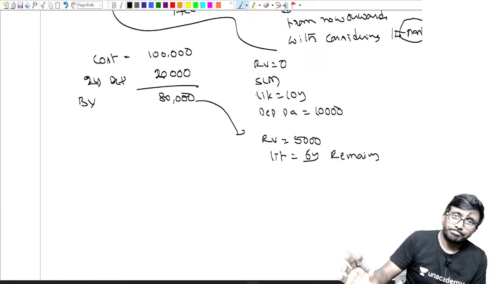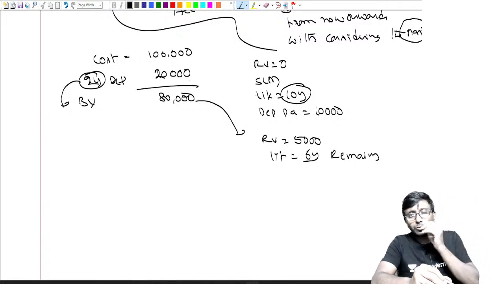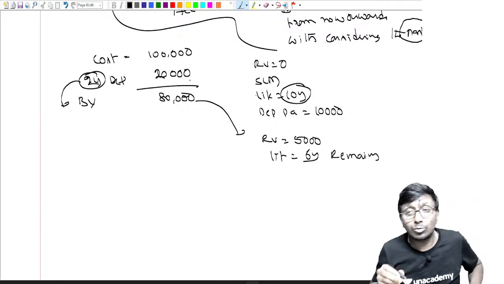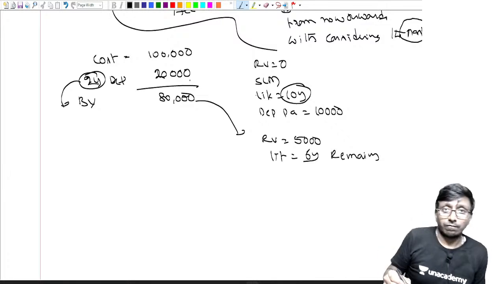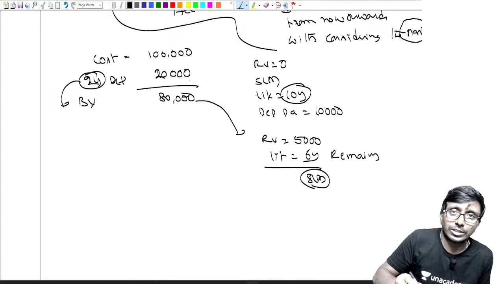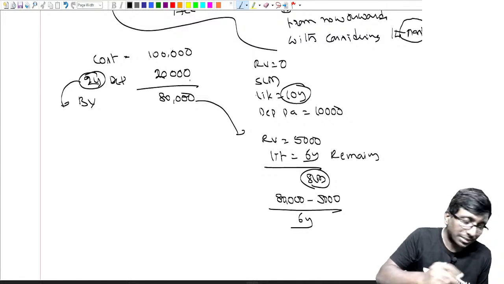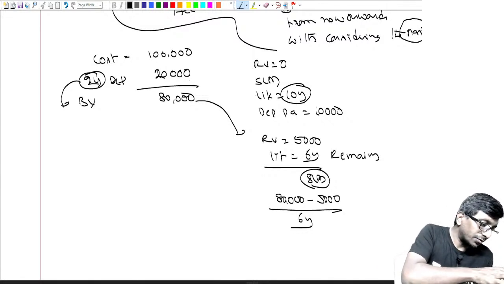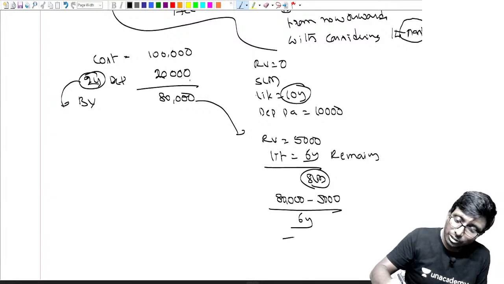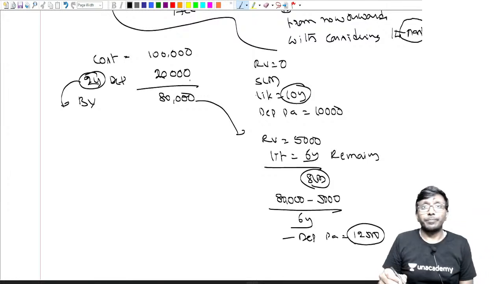Initially you thought 10 years. Now you understood, 2 years are already over. Situation is bad, I think maximum 6 more years I will be able to use it. But the method is SLM only, I don't want to change that. Now what should I do? 80,000 minus 5,000 divided by 6 years. 80 minus 5 divided by 6 means depreciation from now onwards is 12,500 per annum.